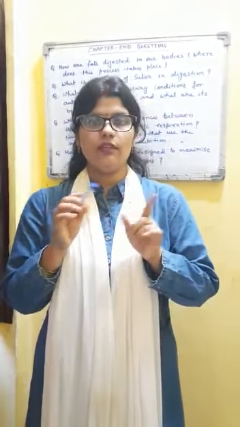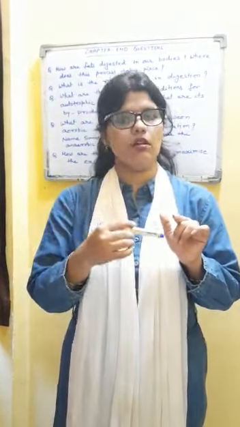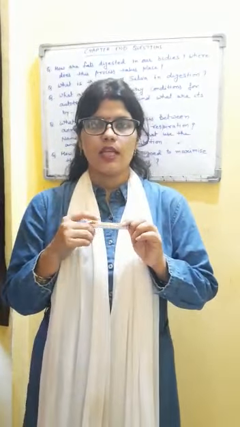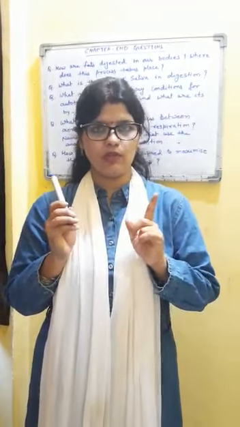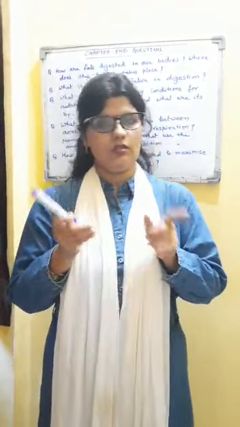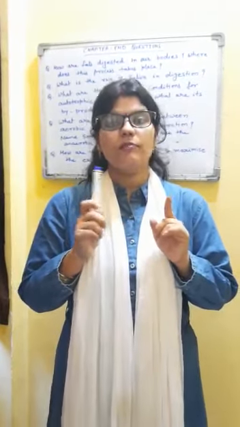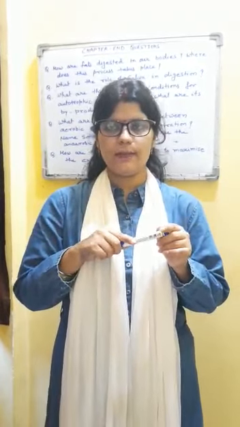Now you decide in which column you have to write what. Does aerobic respiration require oxygen or not? Anaerobic? Presence or absence of oxygen. Second, amount of energy produced. In which type of respiration is more energy produced and where less? You write down that. Also you will write down on the basis of byproducts: what type of byproduct is formed in which case.